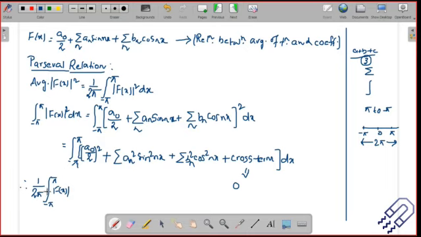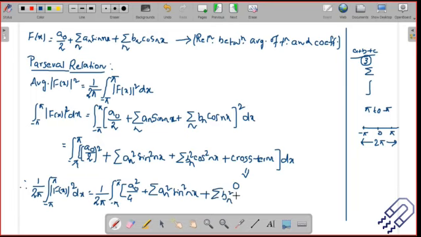I'm just finding out the average now. Here I did not multiply it by 1 by 2 pi, I've just written it down here. So dx is equal to 1 divided by 2 pi, integrated from minus pi to pi, of a naught squared divided by 4 plus summation a n square sine square nx plus summation b n square cos square nx dx.